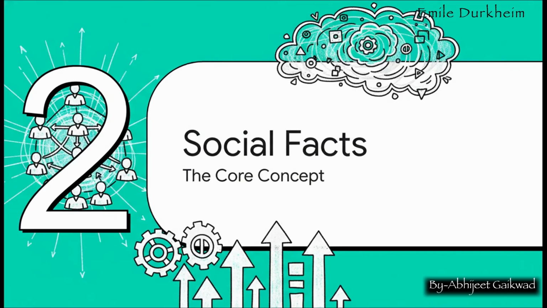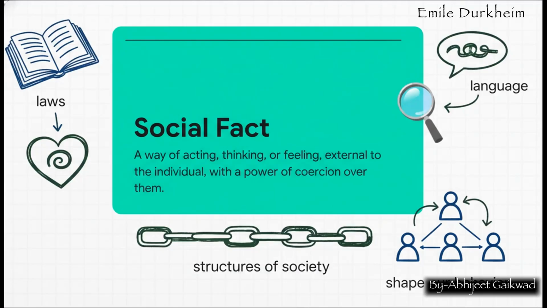Okay, so if Durkheim is saying we need to study social things, the obvious next question is, what exactly is a social thing? And that brings us right to the heart of his sociology, his core concept, the social fact. Pay close attention here. This definition is absolutely crucial for both your prelims and mains.